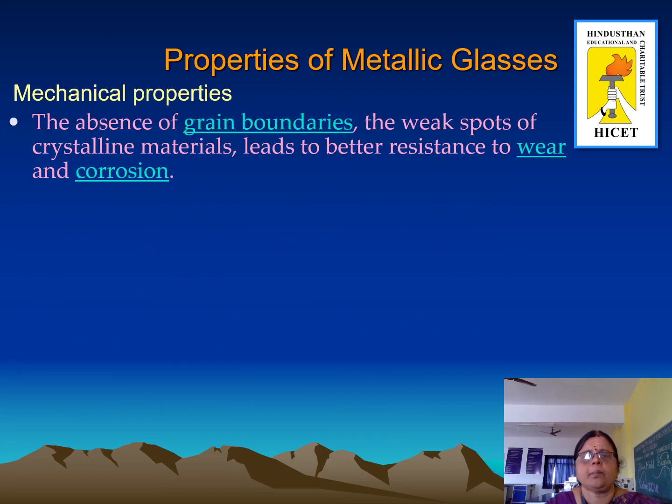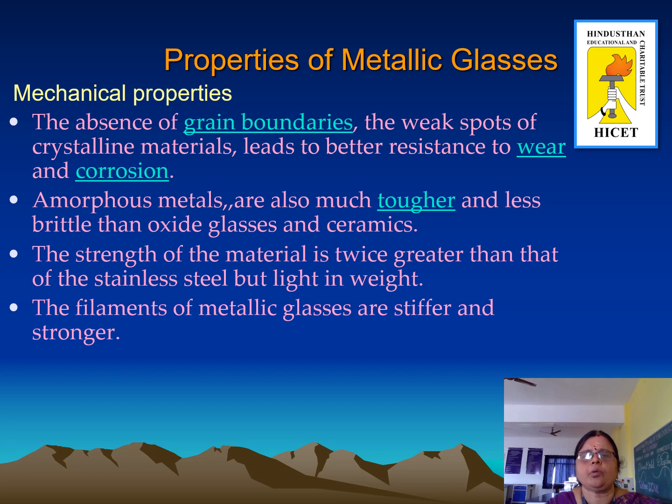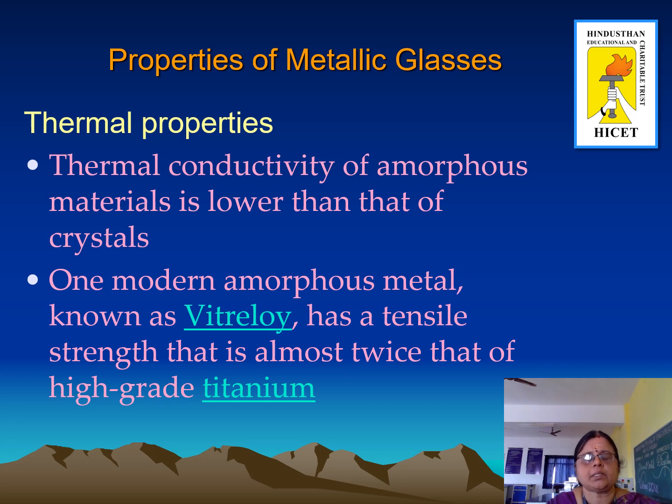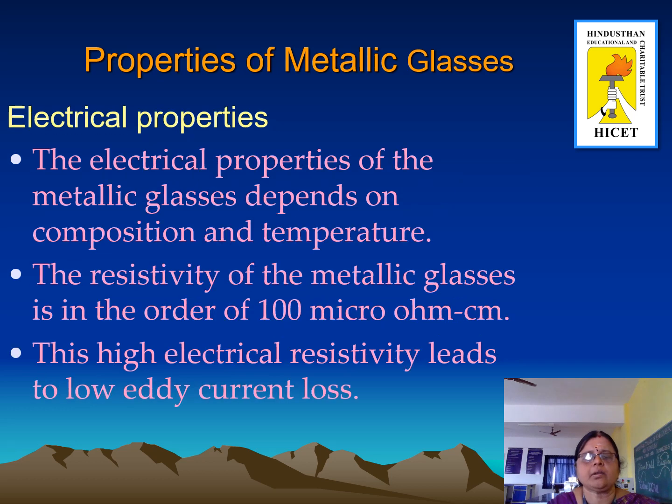Properties of metallic glasses. Mechanical properties. The absence of grain boundaries, the weak spots of crystalline materials, leads to better resistance to wear and corrosion. Amorphous metals are also much tougher and less brittle than oxide glasses and ceramics. The strength of the material is twice greater than that of stainless steel but light in weight. The filaments of metallic glasses are stiffer and stronger, and they are malleable and ductile. Thermal properties: the thermal conductivity of amorphous materials is lower than that of crystals. One modern amorphous metal known as Vitralloy has a tensile strength that is almost twice that of high-grade titanium.